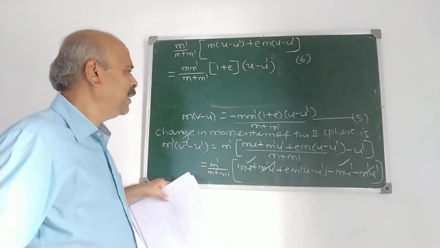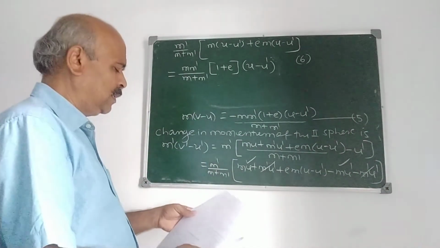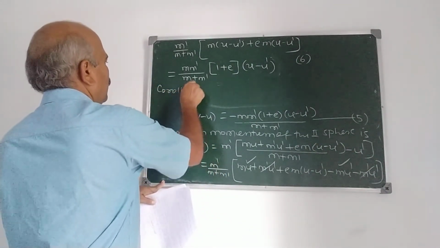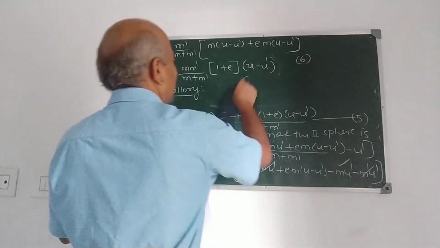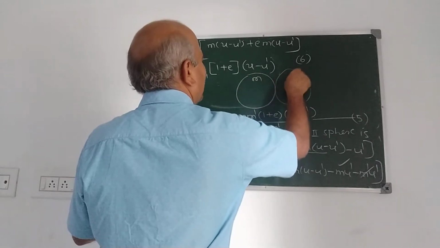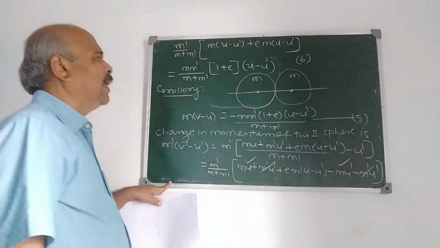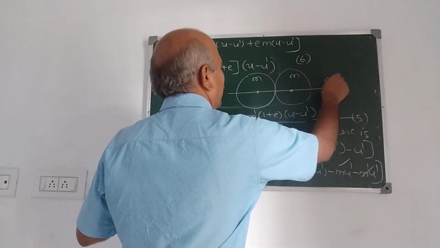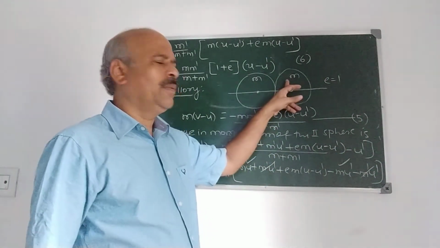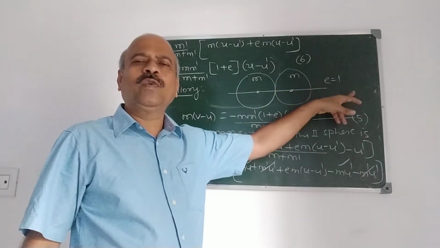This is the derivation. Now, one more important thing, I take this as a corollary. We consider this as a particular case. Suppose m is equal to m dash, that is, the two spheres have the same mass, and the two spheres are perfectly elastic, so e is 1.